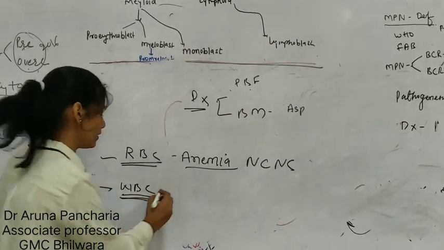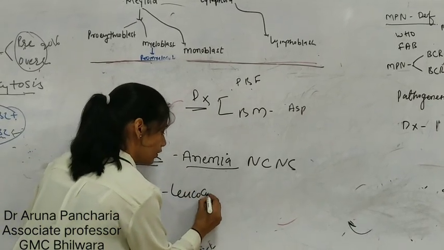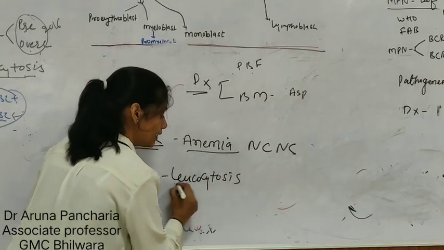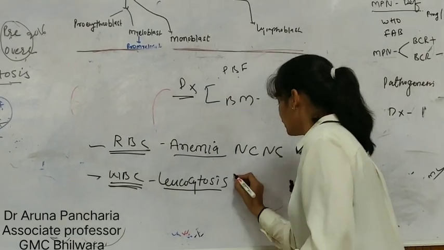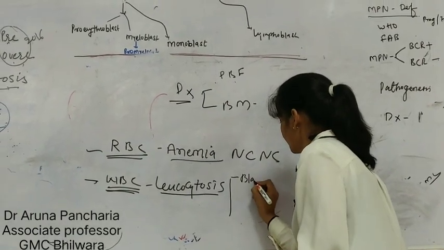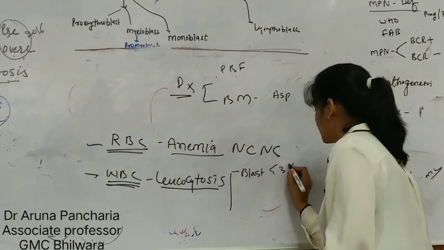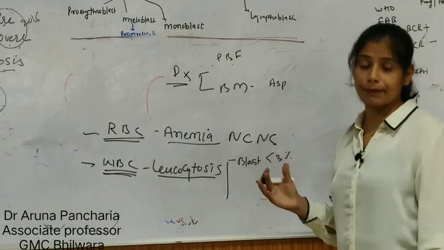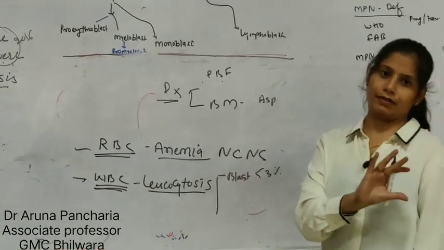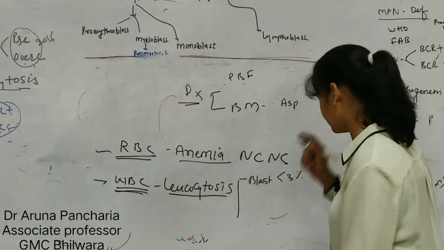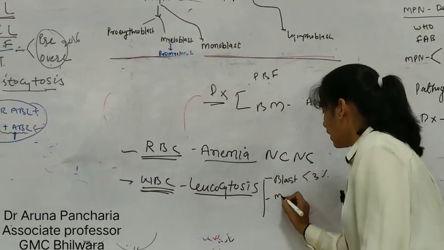The WBC series shows leukocytosis, and in leukocytosis the important thing is blasts, normally less than 3%, but can be seen up to 5%, but should be below 9%.